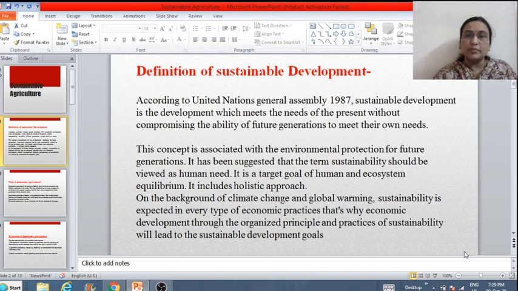This is the basic thing behind sustainable development because without sustainability there is no meaning to the development. This concept is associated with the environmental protection for future generations. It has been suggested that the term sustainability should be viewed as human need. It is a target goal of human and ecosystem equilibrium.